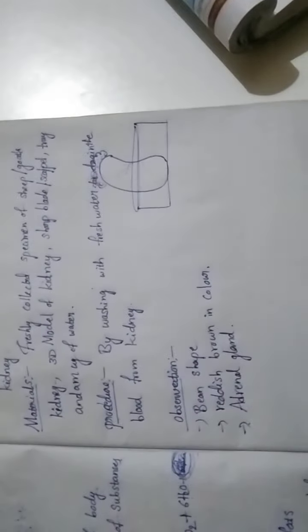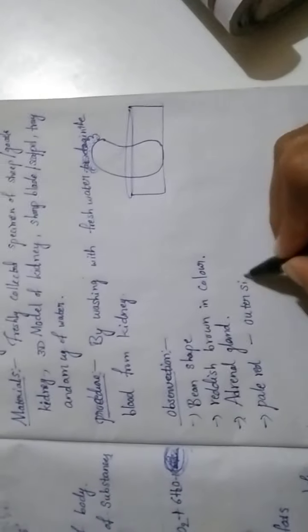Now let us see one more question. Is the internal structure similar to this diagram? If we see the internal structures, then we can say the answer. What is the color of the outer part in a longitudinal section of the kidney? It is pale red in color, on the outer or external side.